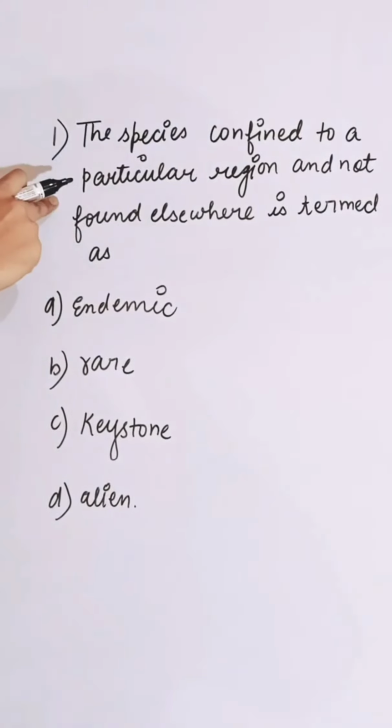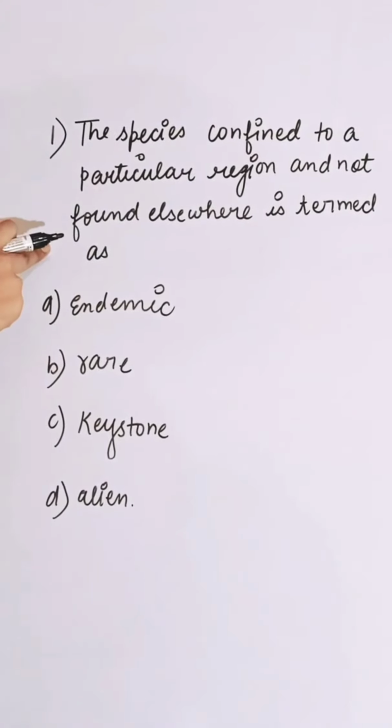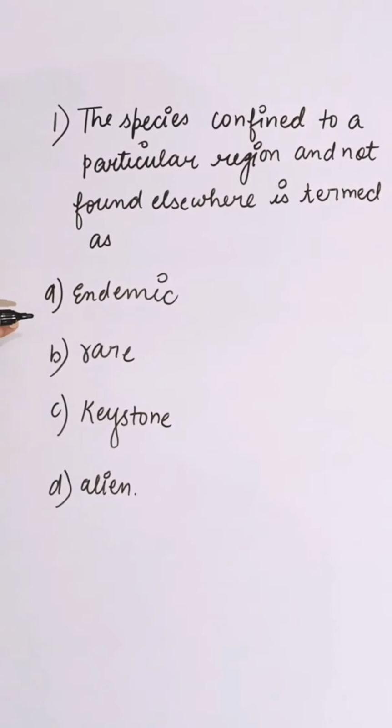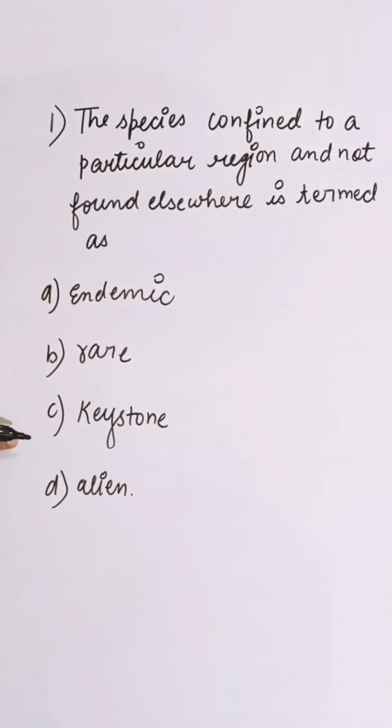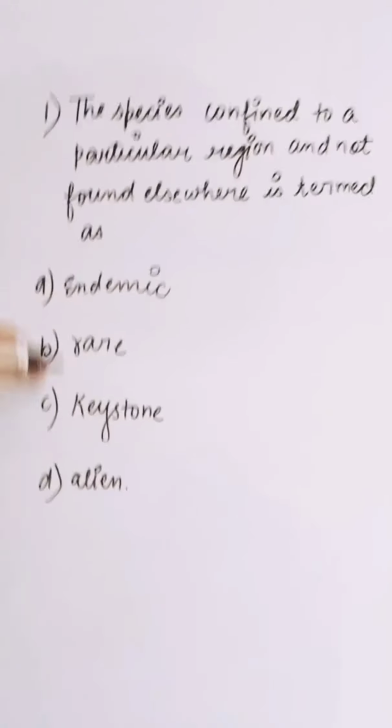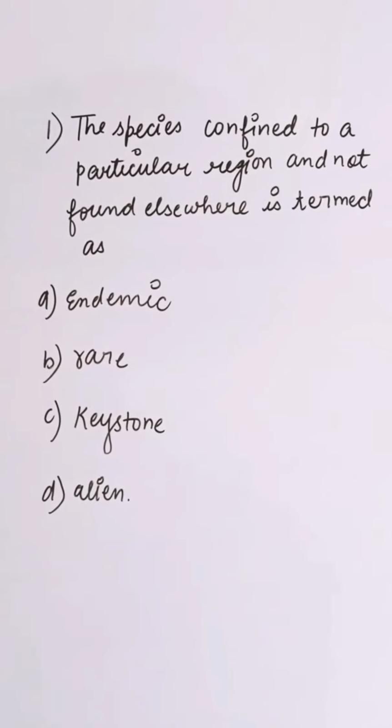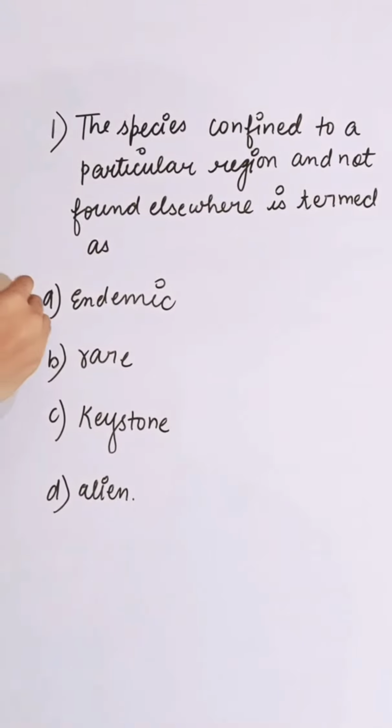A species confined to a particular region and not found elsewhere is termed as first option endemic, second is rare, third is keystone, and fourth is alien. Endemic is a species which is not found anywhere else. So the correct answer is A.